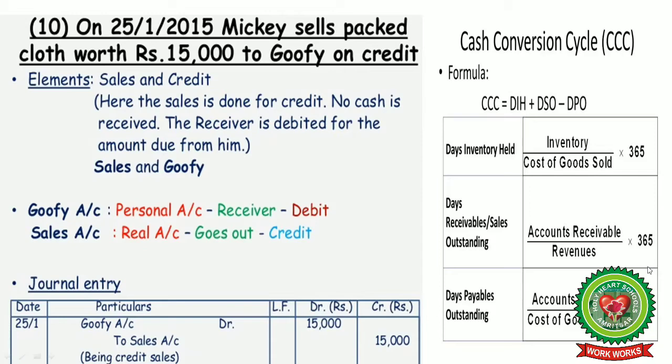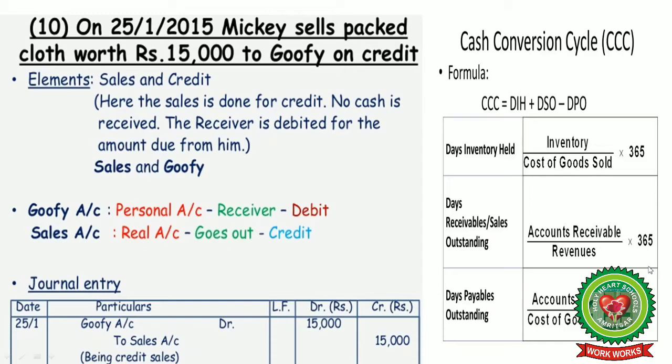DSO, that is days receivables or sales outstanding, is accounts receivable over revenues into 365. Days payable outstanding is equal to accounts payable over cost of goods sold into 365. Accounts receivable is the amount which we have to receive from our debtors, and accounts payable is the amount which we have to pay back to our creditors because we have made purchases from them.